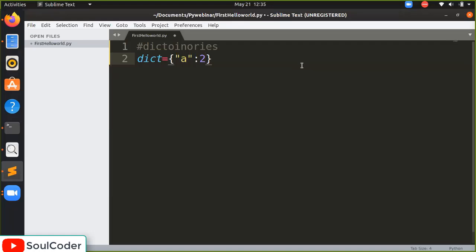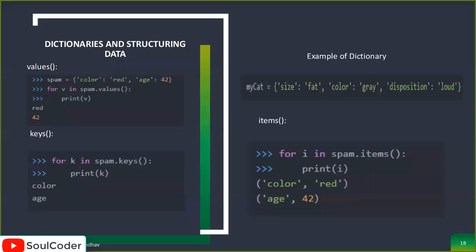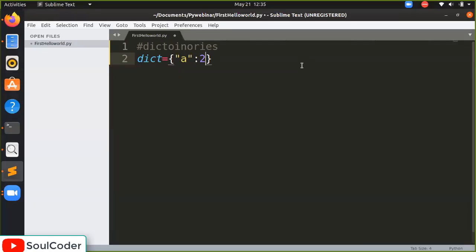Okay, we separate it by a comma. When we say B, it will give 3. We again give a comma, then C, and again a colon for 4. So we will try to display the dict.